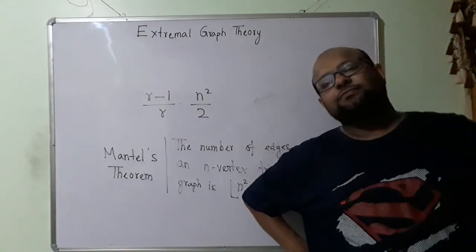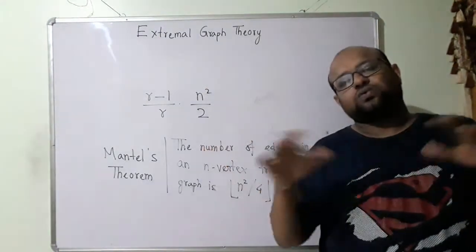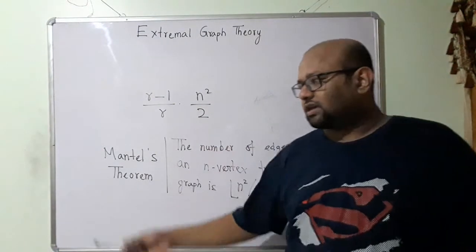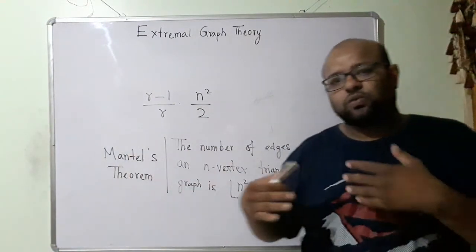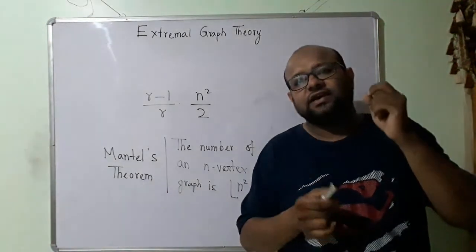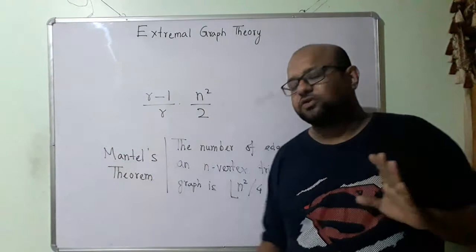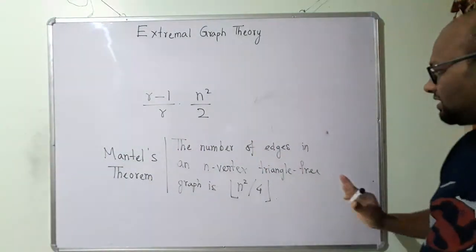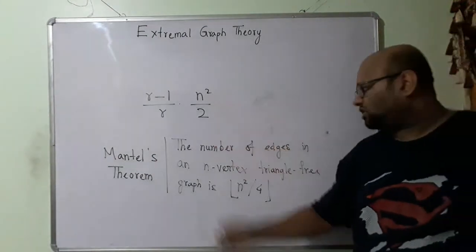Divide the n vertices into r parts, each of size floor or ceiling of n by r. So what is the number of edges that are possible? For each vertex, how many are possible? Try to figure this out. This comes from simple algebra, and I am going to put this in your assignment anyway.